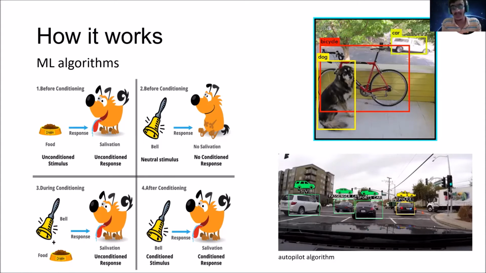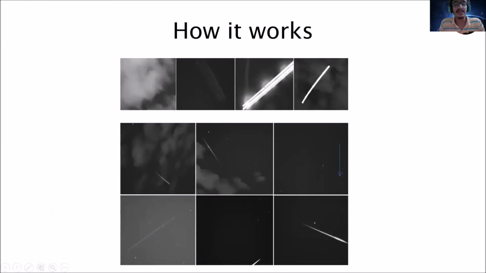A similar algorithm has been used to classify meteors. So how does it work? For example, this image here is an image taken by one of the CAMS networks of a satellite, while this image is of a plane, taken by a CAMS network. In this picture, this is an image of a bird. These are the general moving objects observed in the night sky, other than the meteors, which are then captured.